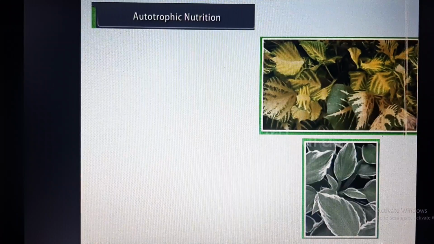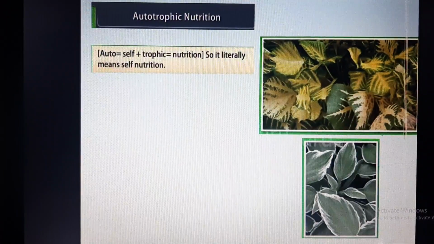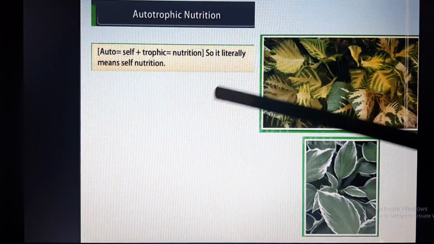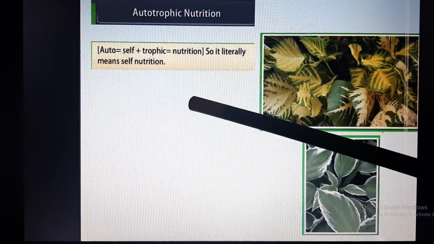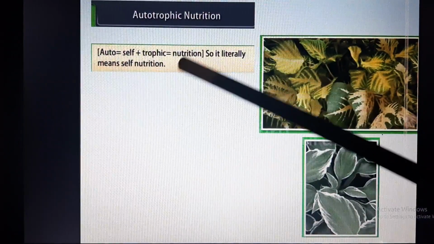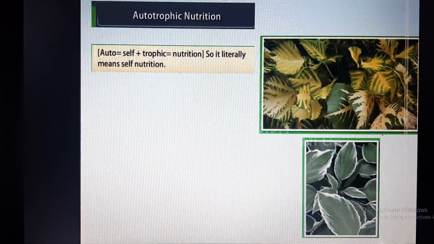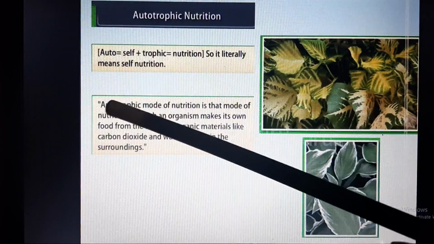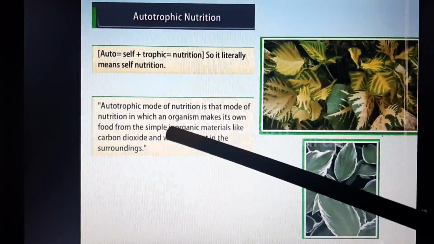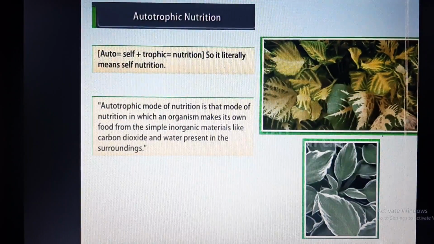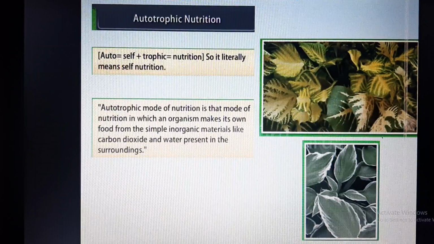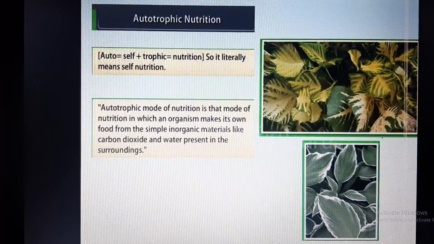So, what is autotrophic nutrition? Auto means self and trophic means nutrition. So, literally it means self-nutrition. That means the plants which are providing nutrition to themselves. How? By producing food. So, autotrophic mode of nutrition is that mode of nutrition in which an organism makes its own food from simple inorganic materials like carbon dioxide and water present in the surroundings.